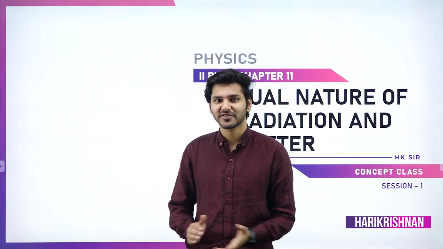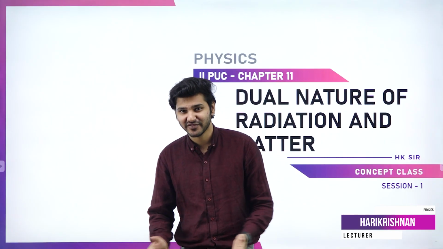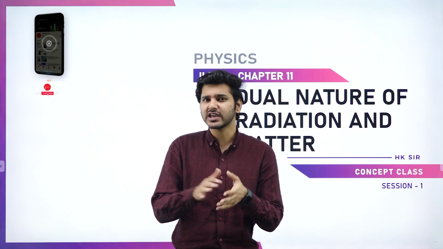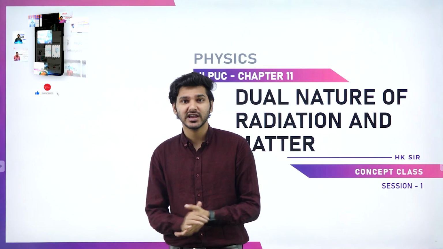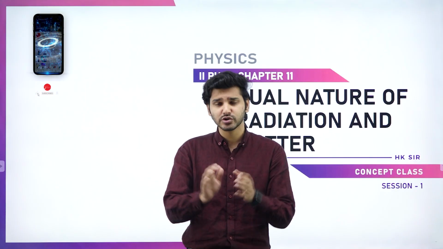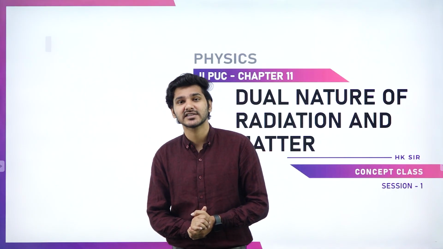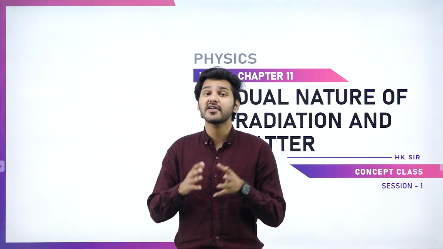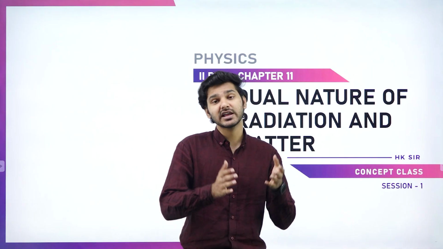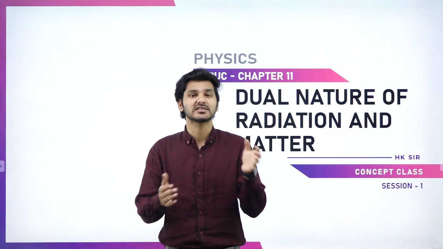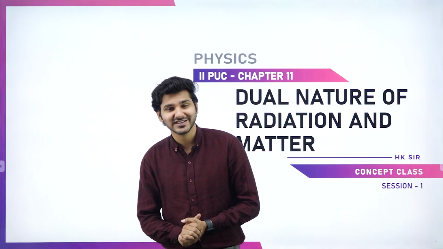Hey all, I'm Hari Krishnan from the Department of Physics, Vidhyaashram PU College, the Temple of Excellence, and we are going to start a new chapter here today, and that is dual nature of radiation and matter. So what is this dual nature and what is so special about matter and radiation? This entire chapter will be an explanation of a particular experiment that you all know, done by a very famous scientist, Sir Albert Einstein. So this chapter will be just an explanation of his famous photoelectric equation regarding what the photoelectric phenomenon is, how that equation came into place, and what exactly are the terms of that particular equation. So let's get right on to it.